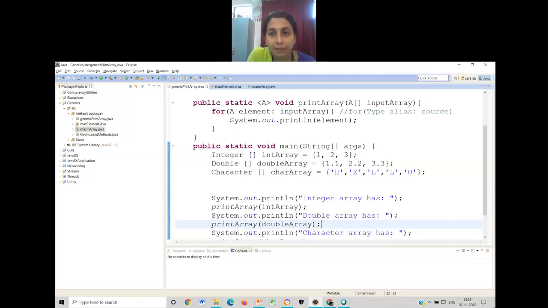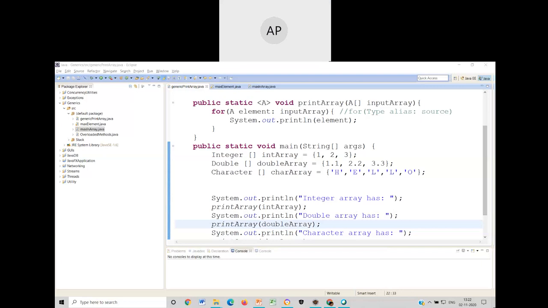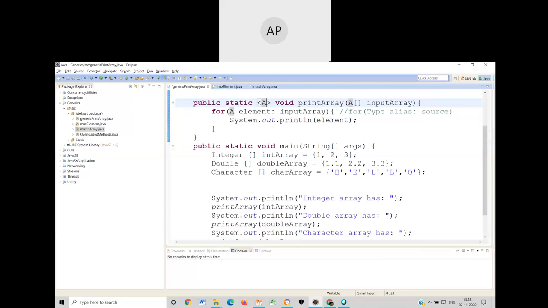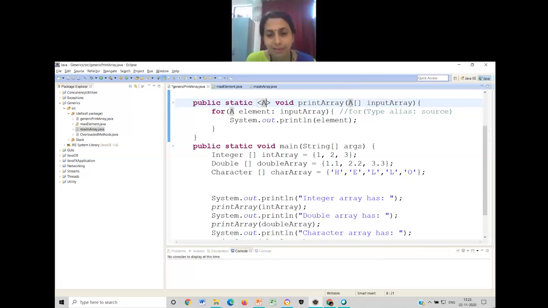I hope I have answered your question, Ramya. Any other question? Ma'am, usage of capital letters is not for our readability, right? It is a hard and fast rule. See, if you write a capital N and you say that it works only for numbers, that is wrong. It works for any capital letter, but it has to be a capital letter between a pair of angular brackets. Correct. Yes, ma'am. Thank you, ma'am.